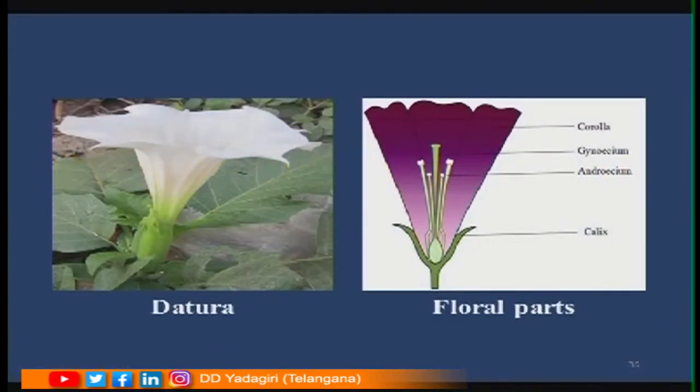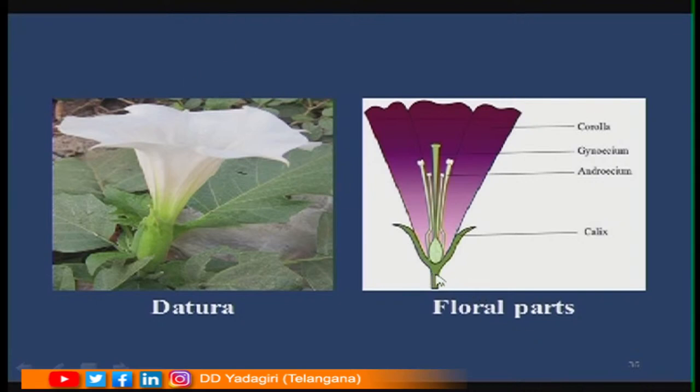So, reproduction in plants. What is the reproductive part of a plant? That is nothing but the flower. So the flower is considered the reproductive organ of a plant. See here, children. This one is the flower, the reproductive part of a plant. Let us see what the different floral parts present are. See in this picture, children, this is the stalk of the flower.